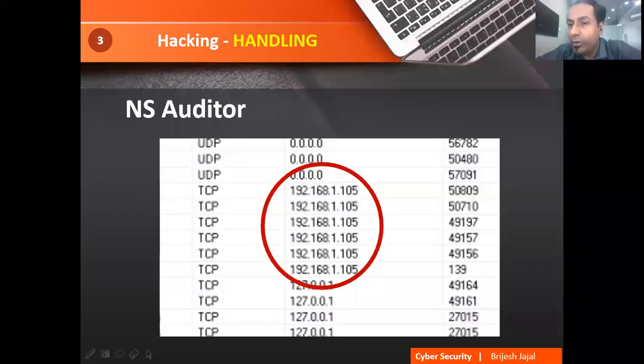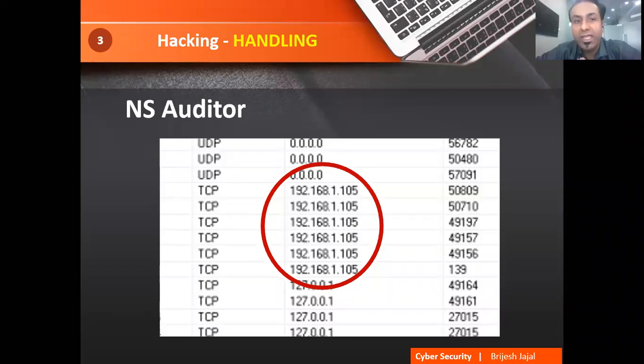Okay, moving on to the solution. Hacking should not happen. Someone should not come into my account, do something and go away. So one is NS auditor. Right now, you guys are watching over here, and I'm using my college network to connect. We already have NS auditor in our network office.